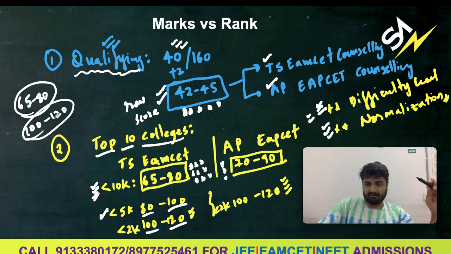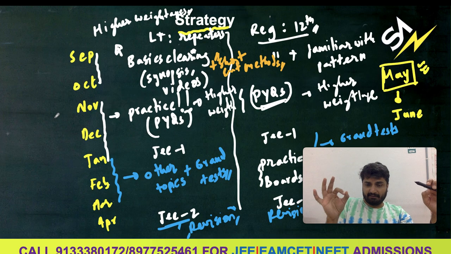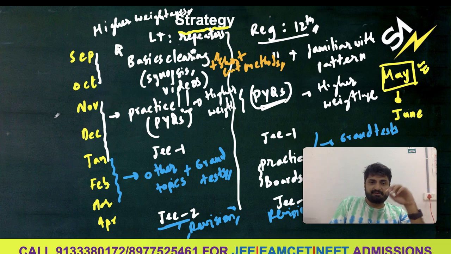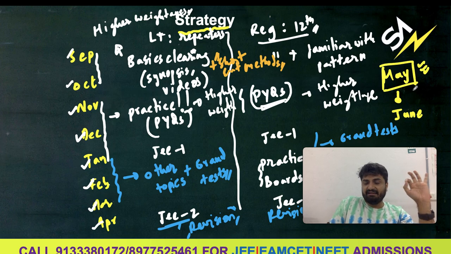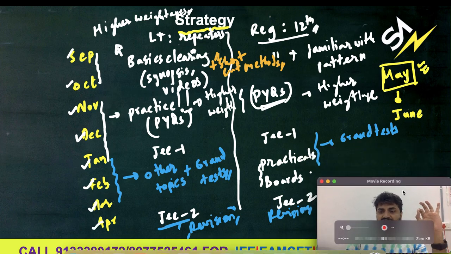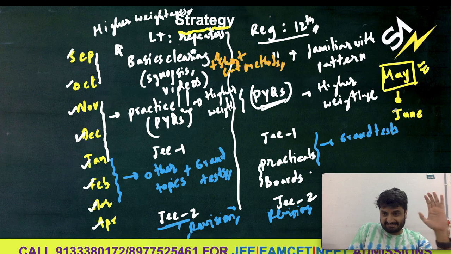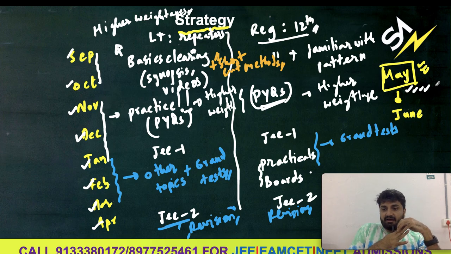Now how do you prepare? For that you can look at the timetable. So we have September, October, November, December, Jan, Feb, March and April, because generally the EAMCET examination, EAPCET as well as TS EAMCET examinations are conducted in the month of May. But this year, because of national elections and state elections, there is a chance it may be postponed to June also. So we need to keep that also into consideration.